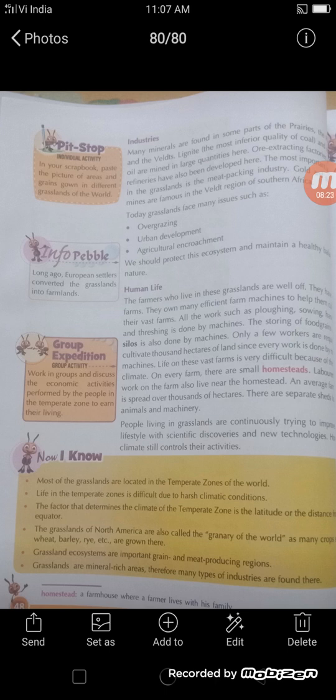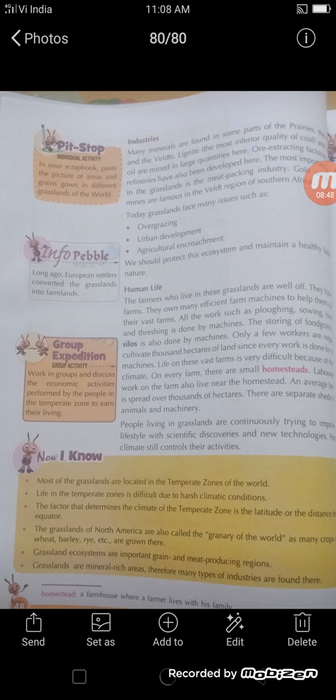The storing of food grain in silos is also done by machines. Only a few workers are required to cultivate 1,000 hectares of land since all the work is done by modern machines. On every farm there is a small homestead. Laborers who work on the farms also live near the homestead.